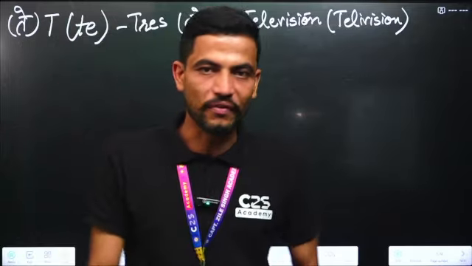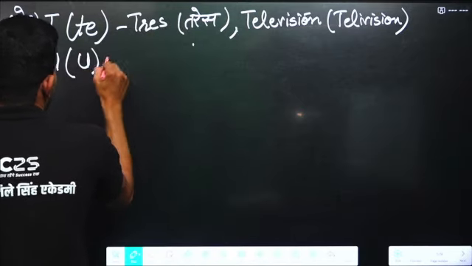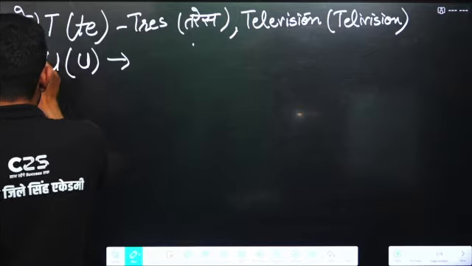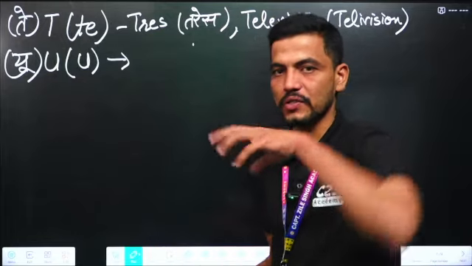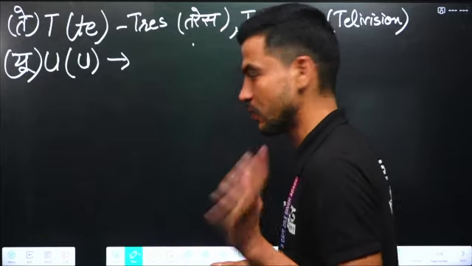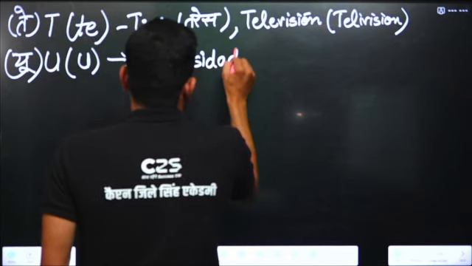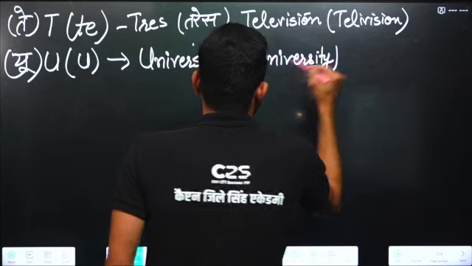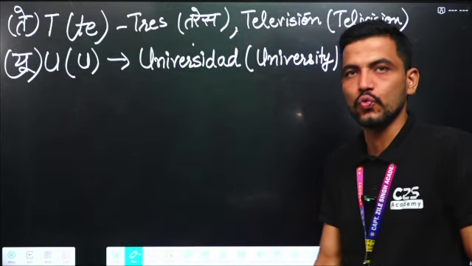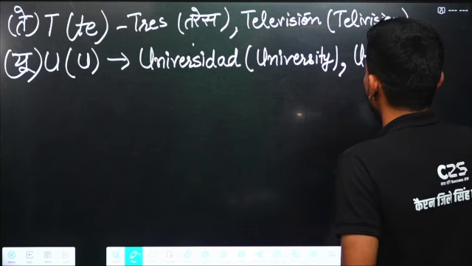Next we have U. U is as it is in English. Simple. The pronunciation of U is the same as in English. For example, universidad. Universidad means university. Any other word, for example, unión.